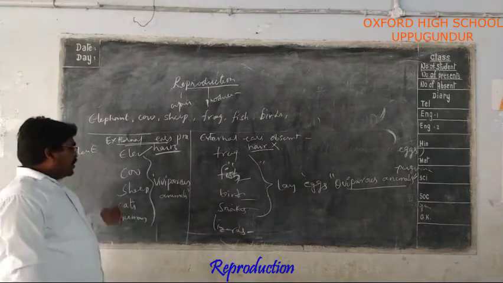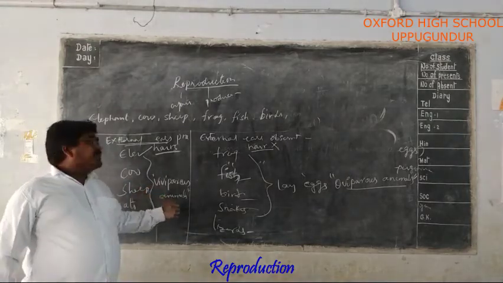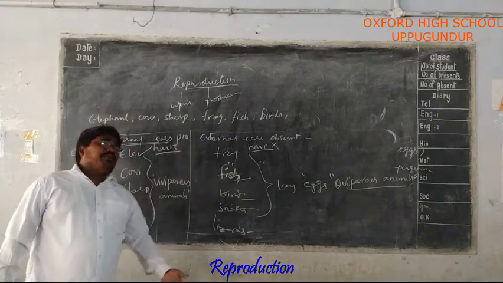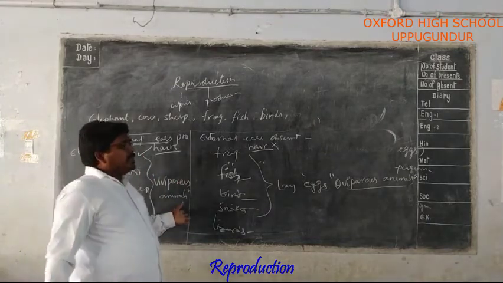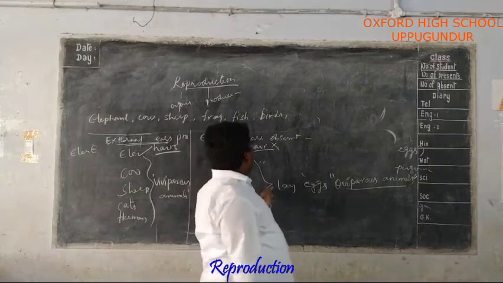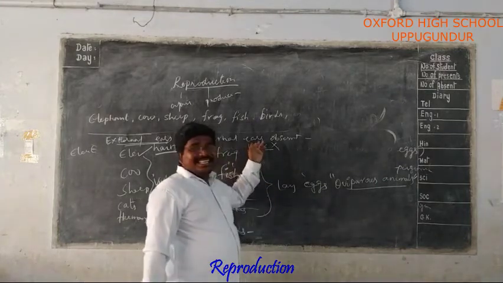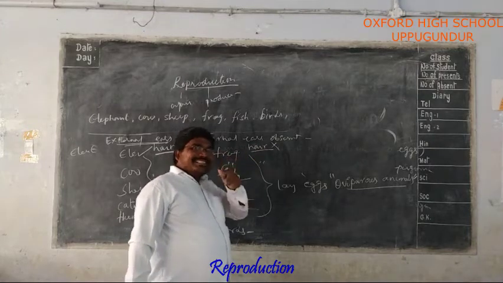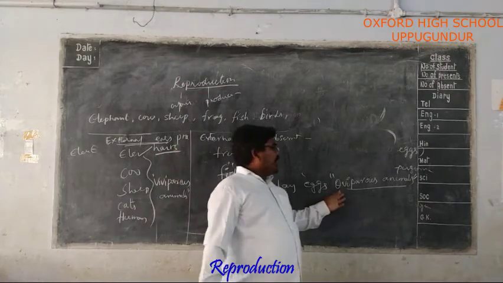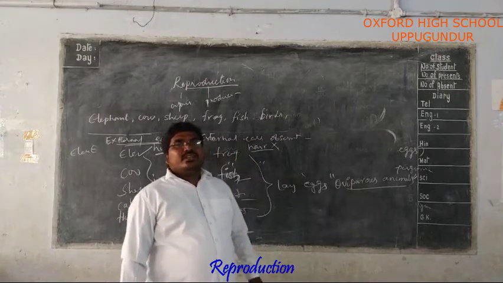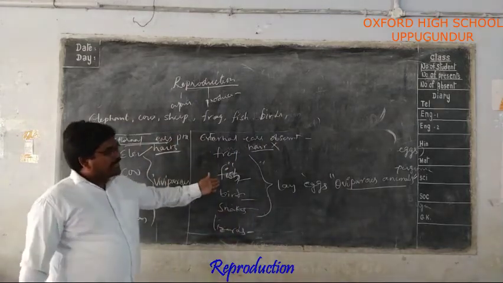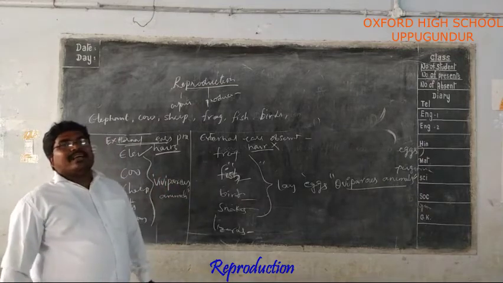The viviparous animals can give birth to babies from their body. These animals which do not have external ears and epidermal hairs lay eggs, so they are called oviparous animals. So according to this, we can divide these animals into oviparous animals and viviparous animals.